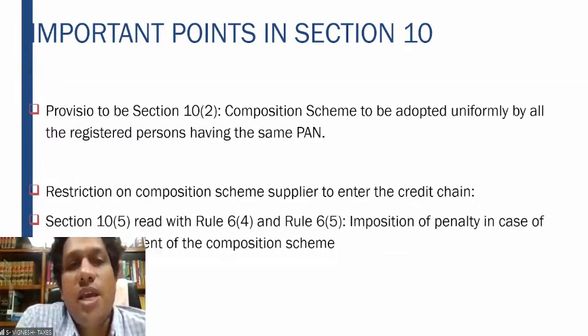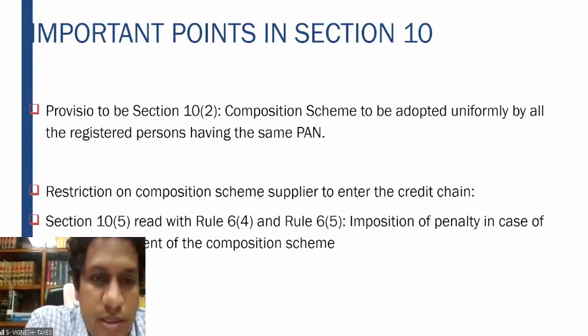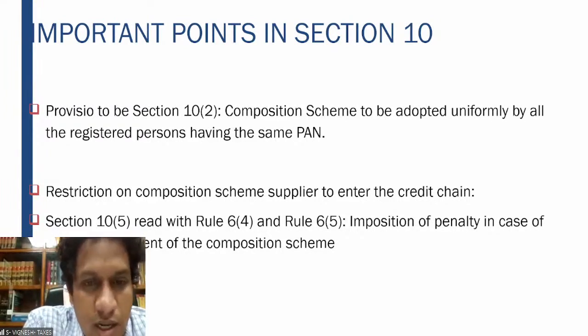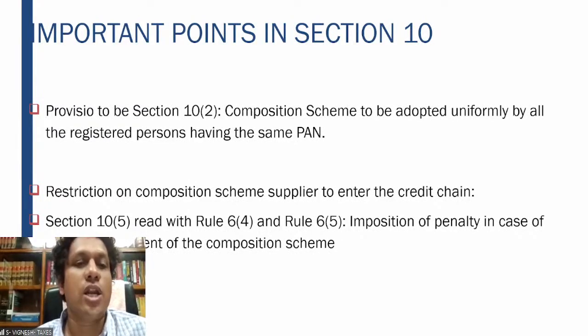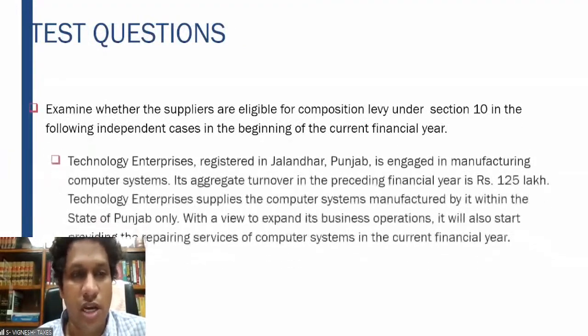The composition scheme should be adopted uniformly by all the registered persons having the same PAN number. Again, input tax credit cannot be claimed. Penalty also is applicable in case of irregular availment of the composition scheme. These are some important points which you have to remember.